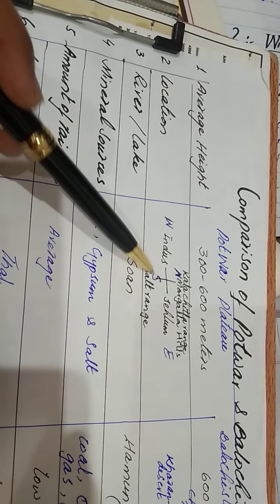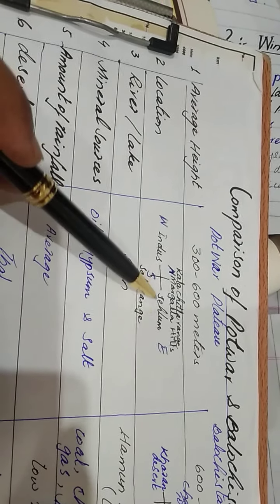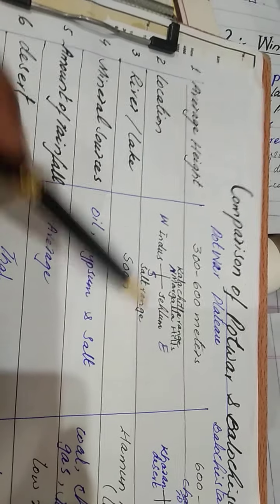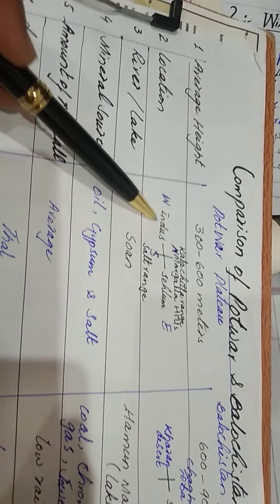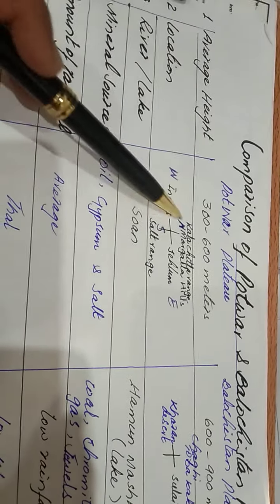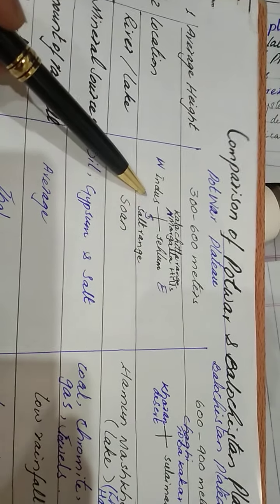Towards the southern direction, there is the Salt Range. Towards the east direction, the Jhelum River is located, and towards the western direction, the Indus River is located. I hope you can now better understand this location through these directions.